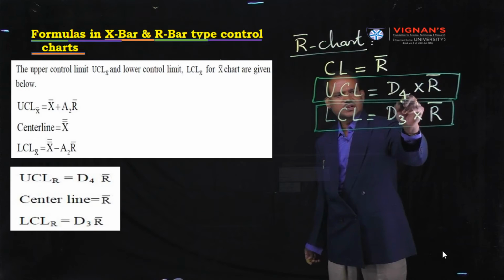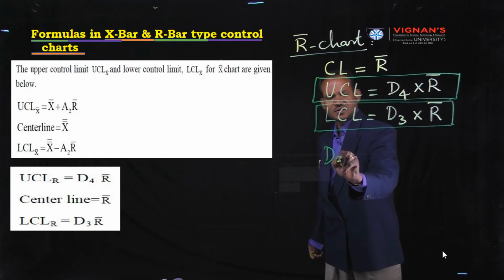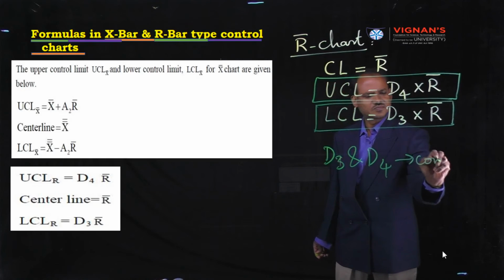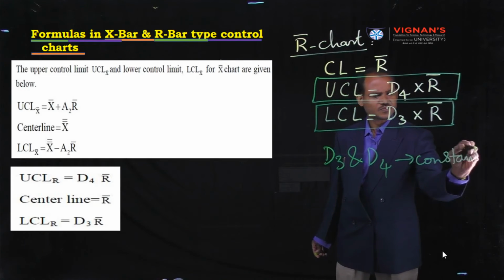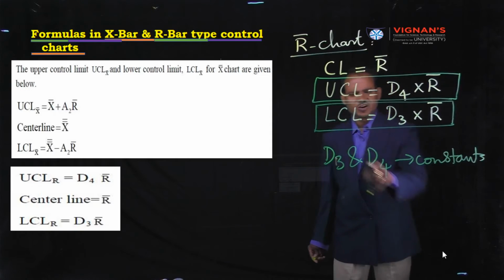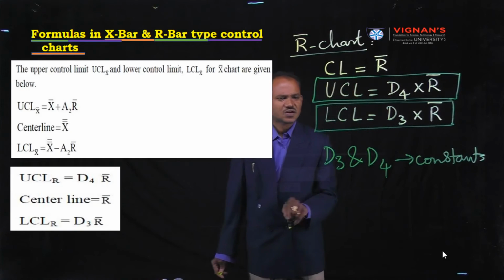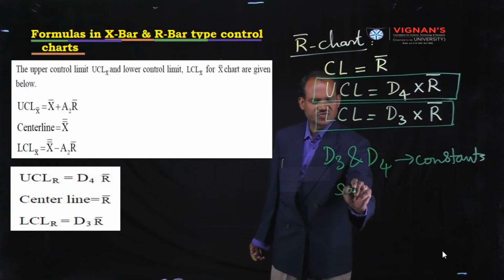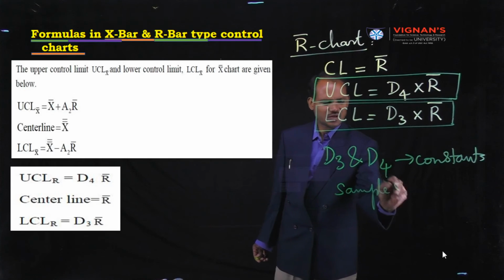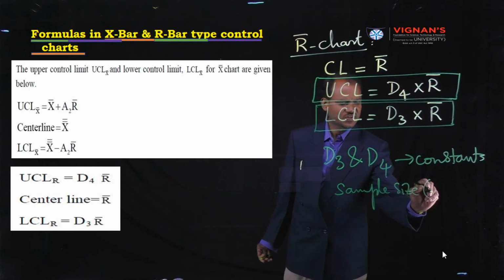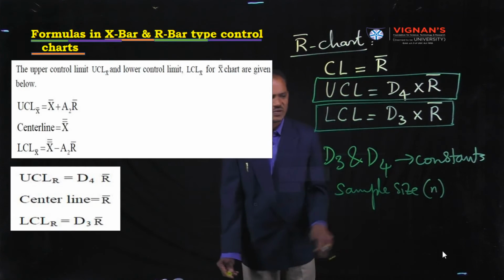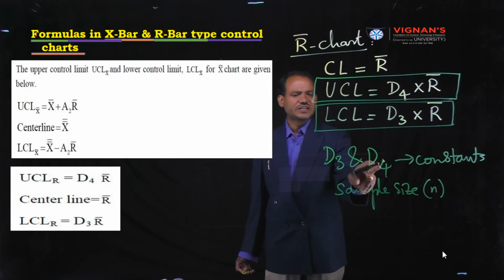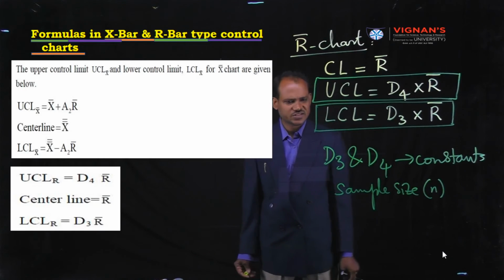Here D3 and D4 are the constants. These constant values again depend upon the sample size, that means the value of n. Based on the n value, the values of D3 and D4 change.